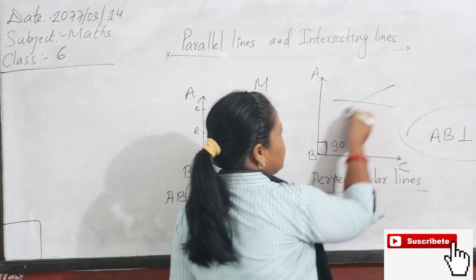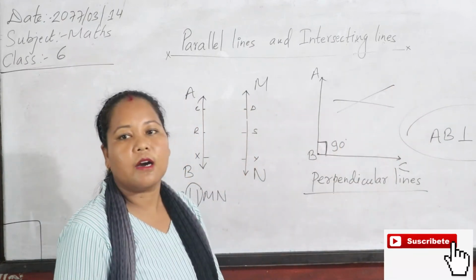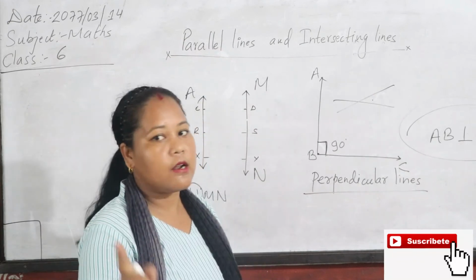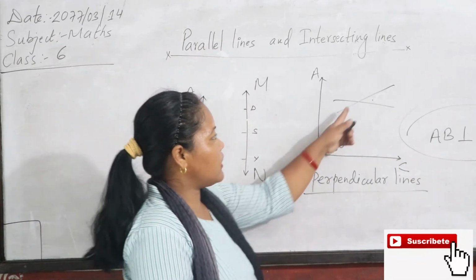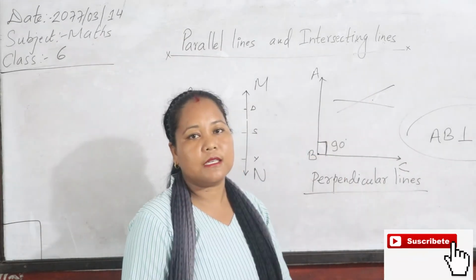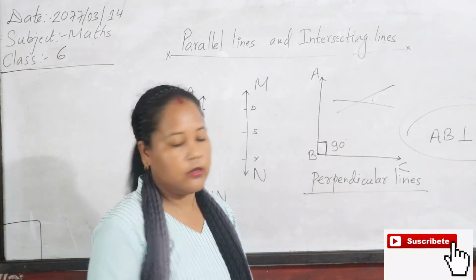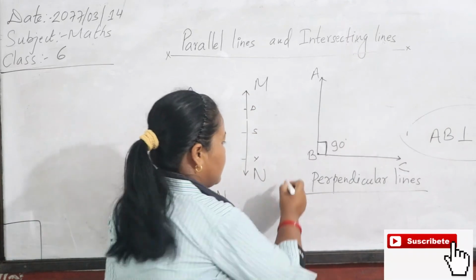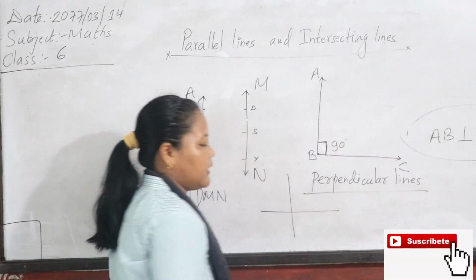This type of intersecting line is not a perpendicular line. They are only intersecting lines. They are not perpendicular. Why? Because here a 90 degree angle is not formed. So they are not perpendicular lines. Okay? These type of lines,